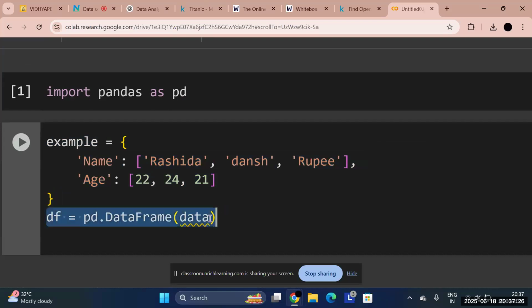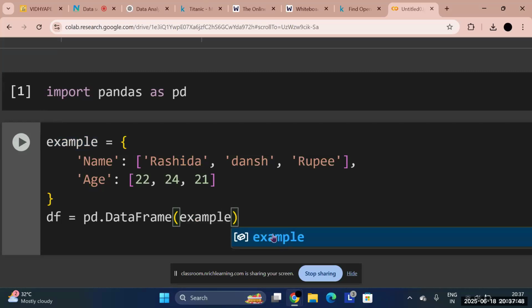Now I've given it a second line, and you can see a yellow line here. Why is it giving me a yellow line? Anyone can say? It's not defined, ma'am. Very good. It's not defined because I've changed the name here. I've defined example, so the computer is saying you have already changed the name, so please change it here as well.